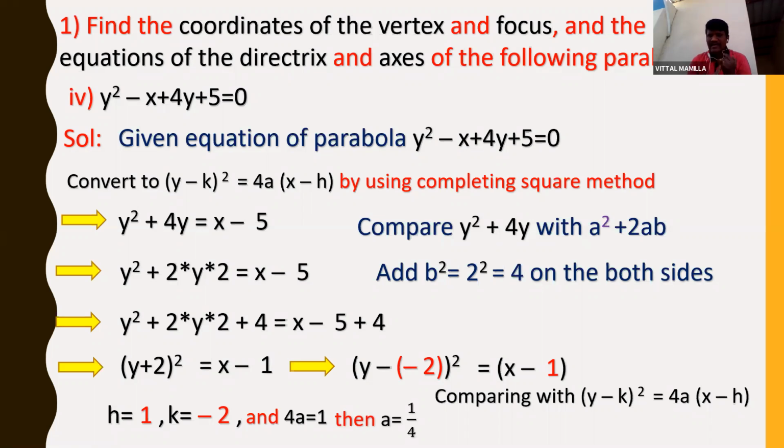So if I get h value, k value and a value, I can write the equation of parabola. So already we discussed in the previous class, whenever we need any equation of parabola, we need the value of h, k and a, right? So I got h, k and a values.